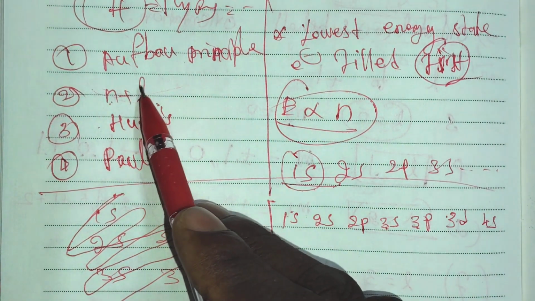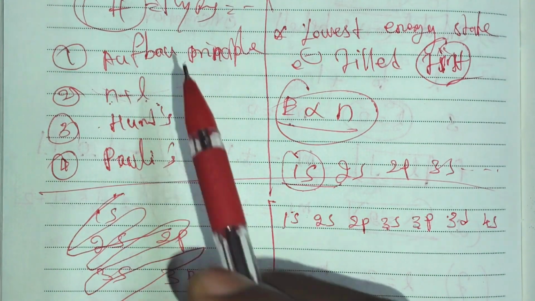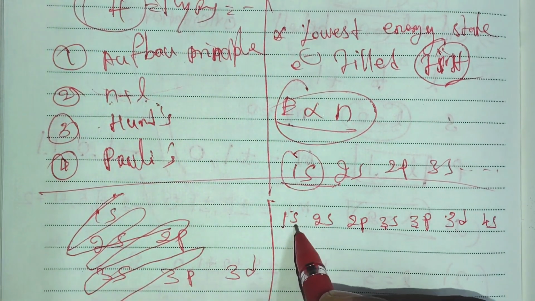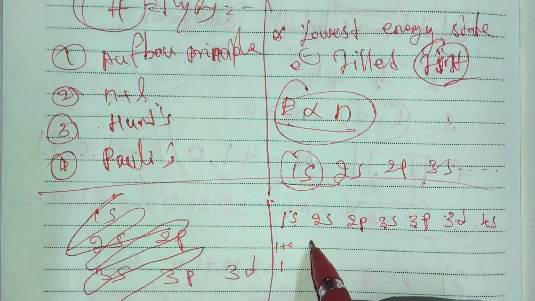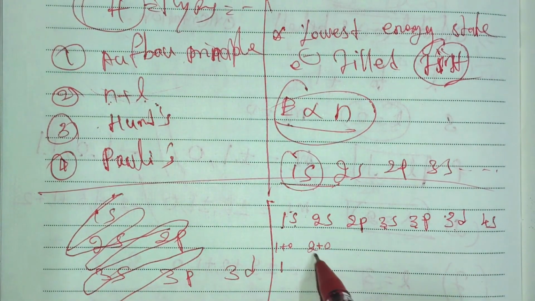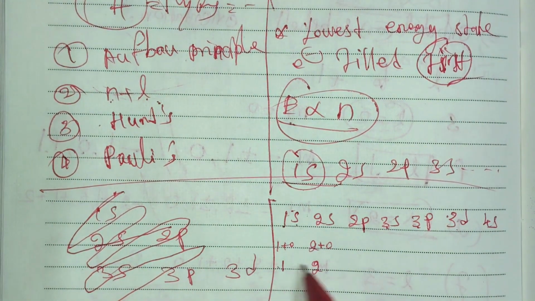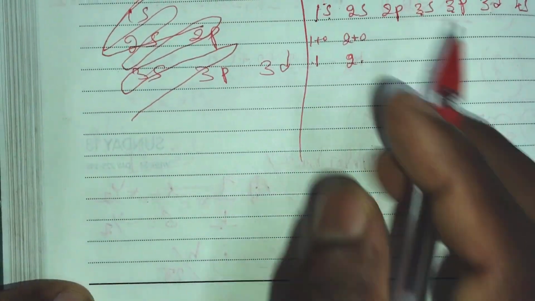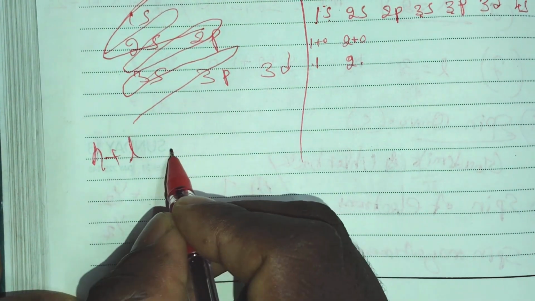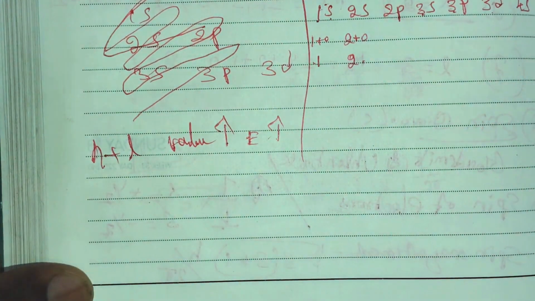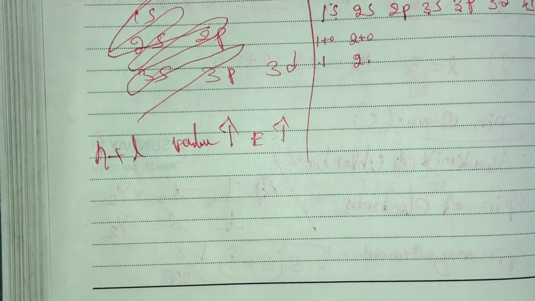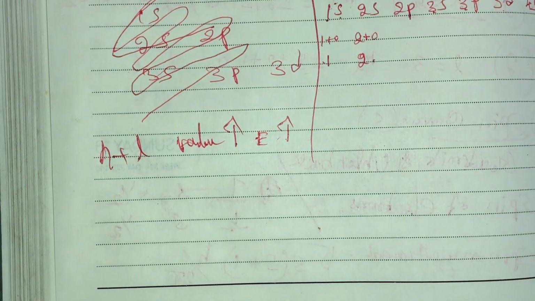Each orbital has a different l value. Here n is 1 and s has l as 0, so 1 plus 0 gives 1. For n as 2 and s with l as 0, 2 plus 0 is 2. So the n plus l value increases, and the energy also increases. Whenever the energy is lower, the electrons are filled first.